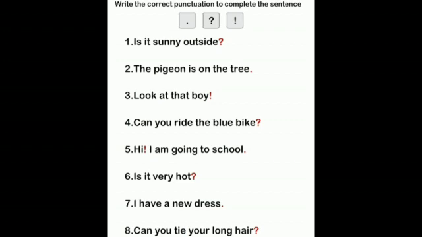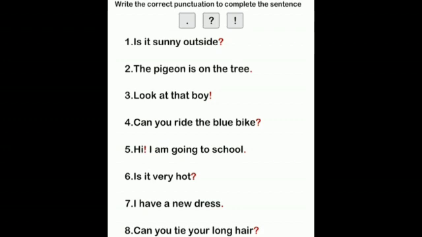Now we'll see what are punctuation marks. Punctuation marks such as full stop, question mark, apostrophe, or sometimes we are adding comma or exclamatory marks. All these are called punctuation marks. Now we'll see some examples of punctuation. Here you can see some sentences.